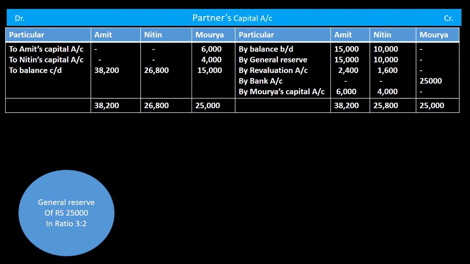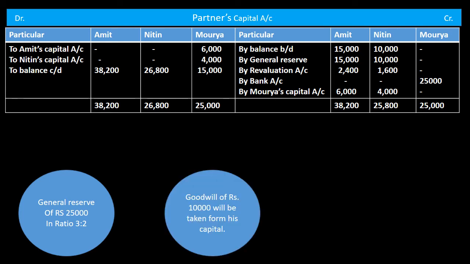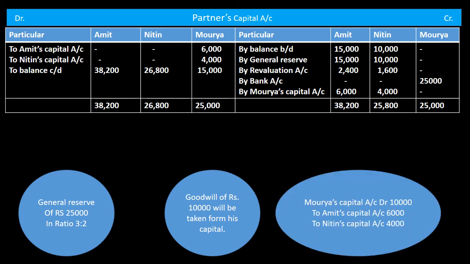After that we will post the amount which was computed as profit by us on the previous slide, and that profit of revaluation will be shown on the credit side, and Amit will be credited by rupees 2,400 and Nitin will be credited by rupees 1,600. Now next is treatment of goodwill. Since we know the new partner is not able to bring his share of goodwill in cash, therefore we will take that goodwill from Moria's capital. The entry for that goodwill is Moria's capital account debit to Amit's capital account, to Nitin's capital account.